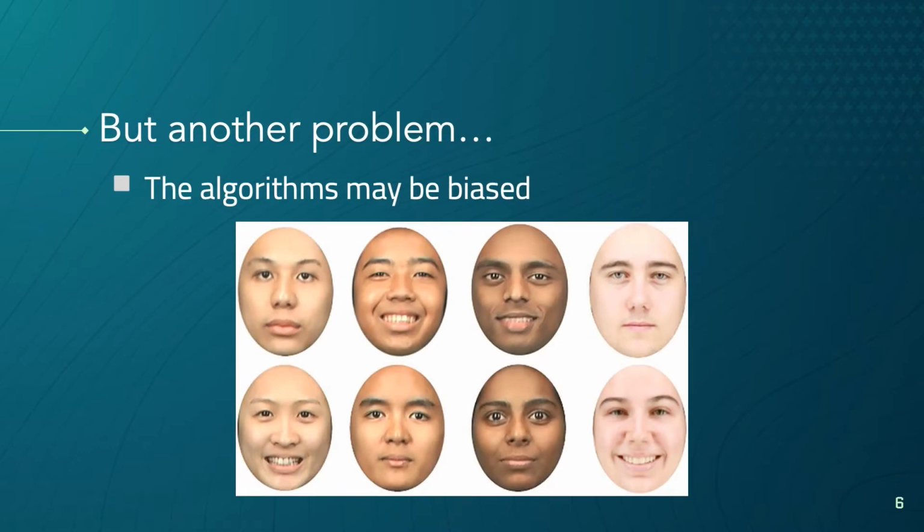However, this brings us to another very large problem: the computer algorithms may be biased toward either race or another minority feature. For example, since we can't really understand what the algorithms are seeing, they may incorrectly identify that an African American person is angry more often than other races.